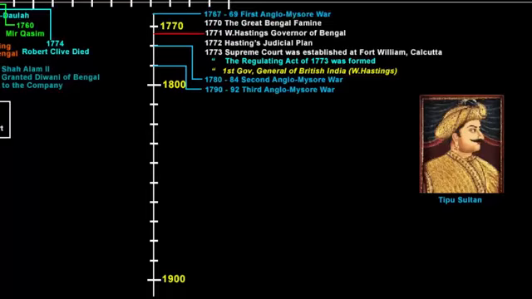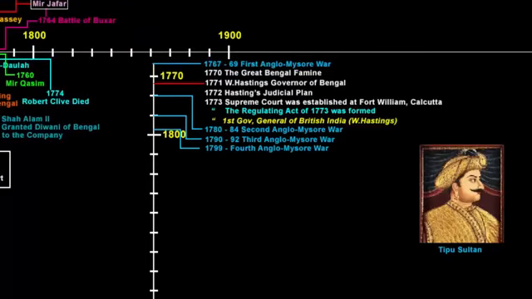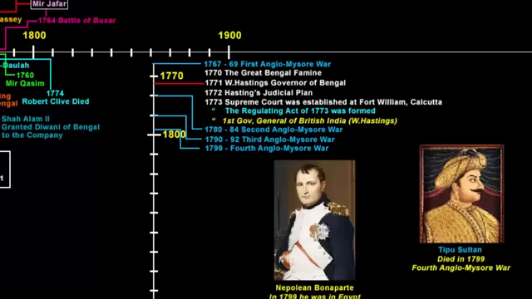The fourth and the last Anglo-Mysore War was fought in 1799. In this, Tipu Sultan died because the East India Company saw the alliance of Mysore and the French as a threat. Napoleon Bonaparte was a French military leader. He was posted in Egypt during 1799, and even the British had a presence in Egypt.